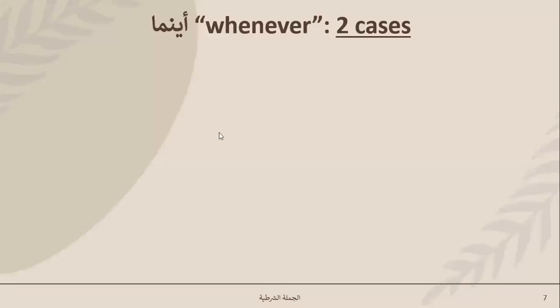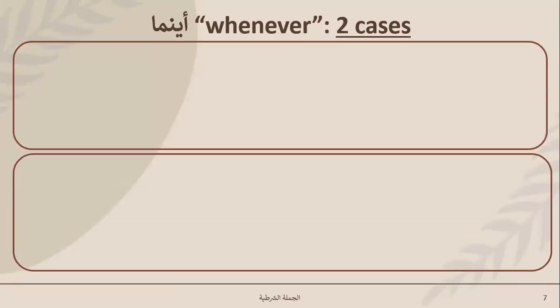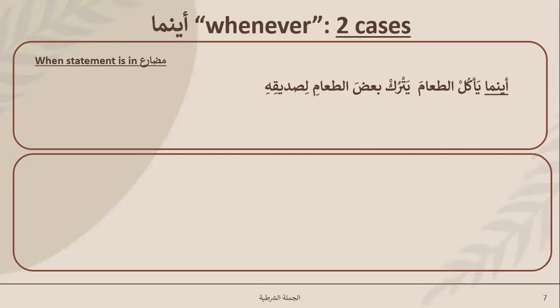Again, it means whenever. That's your literal translation. Now, there are two cases when your statement is in mudari. Again, ainama yakul kulit. Basically, when you join it, it will be yakulit ta'ama. I have not put that kasra because that's going to confuse you. It's supposed to be lightest, yakul. But when you join it to ta'am, it will become yakulit ta'ama.